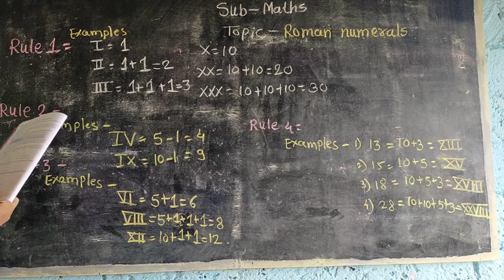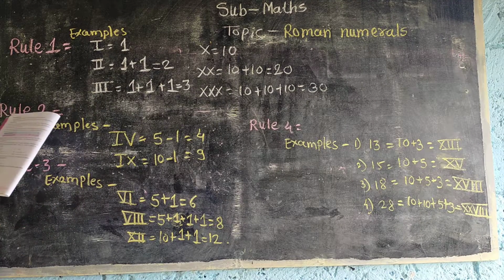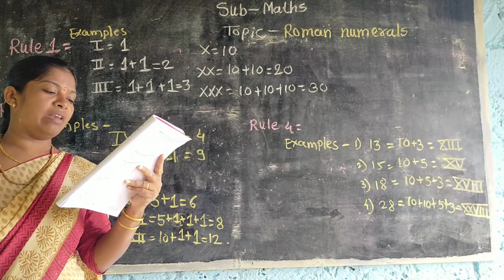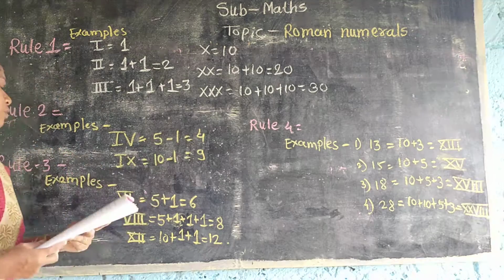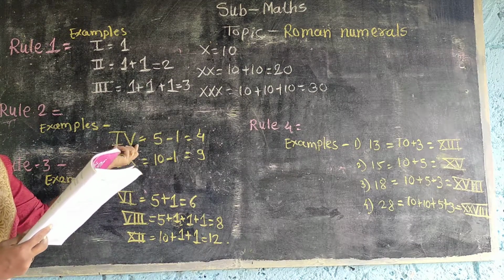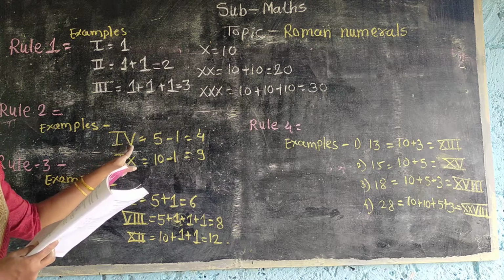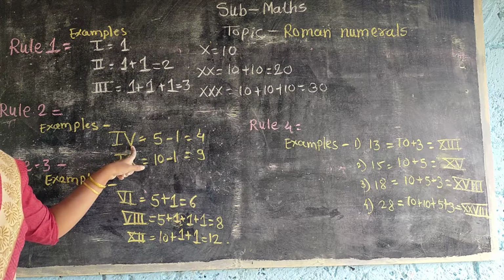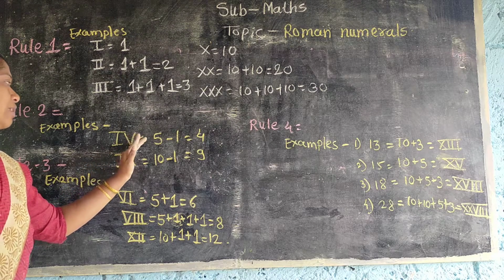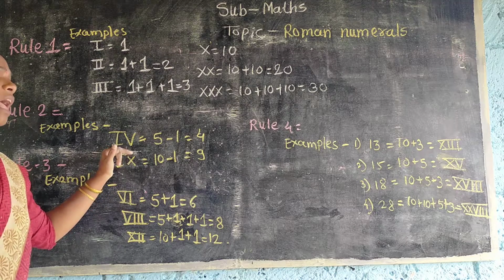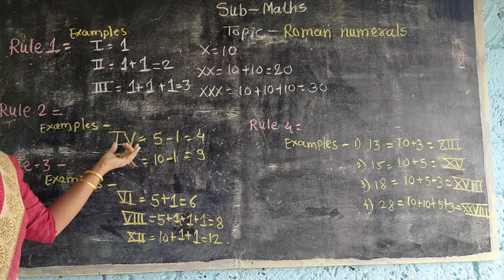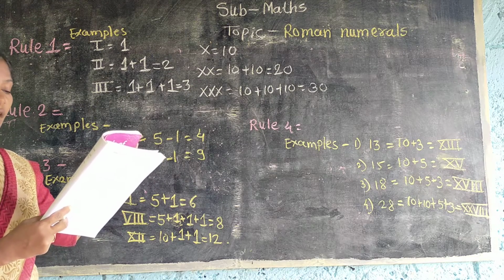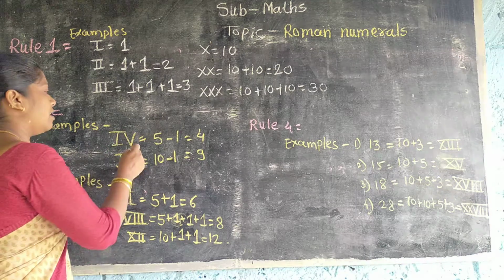Now see here next. Rule number 2. What is rule number 2? If a smaller numeral is written to the left of a numeral of larger value, then it means subtraction. Now see here, students, what is there? A smaller numeral is to the left of the larger value. V means 5, and on the left side of this larger value the smaller numeral I, which means 1, is there.